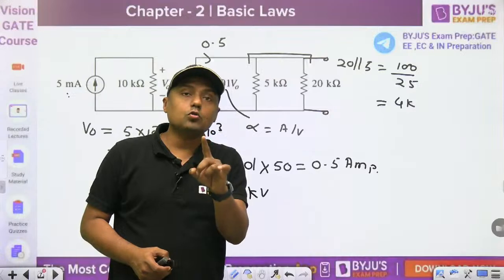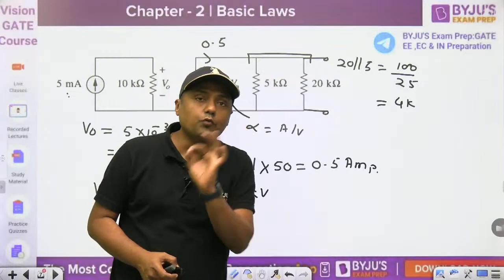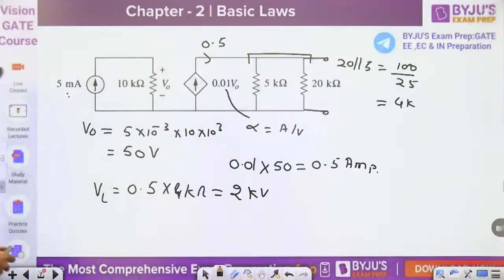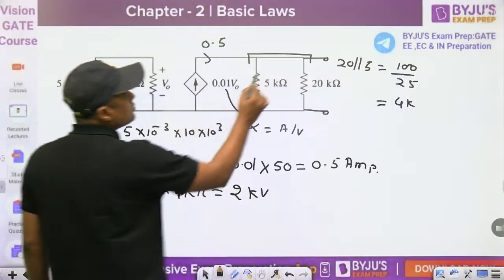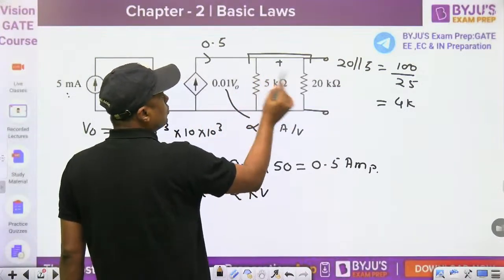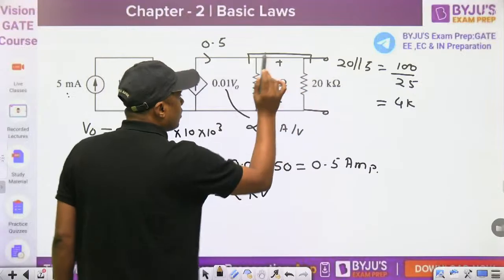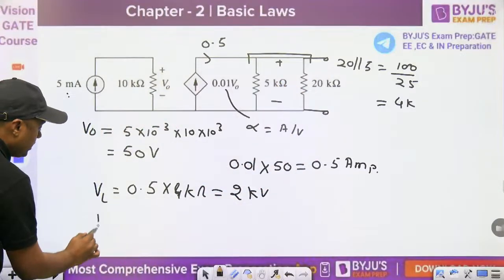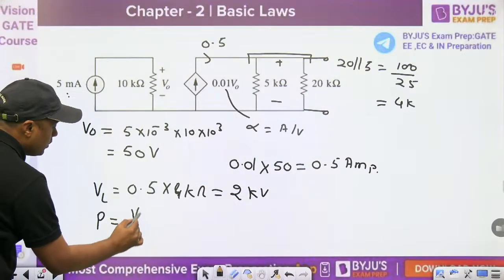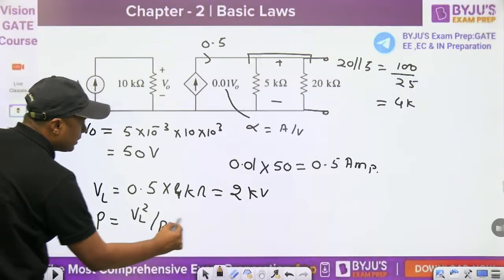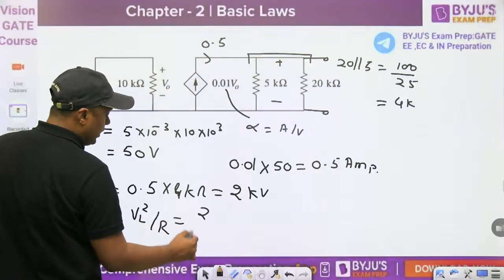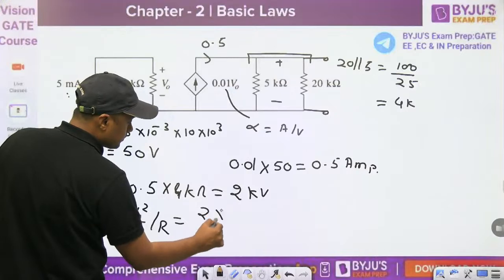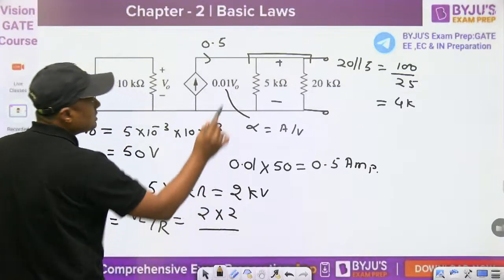Right? Now Kumar, you are giving the answer, but take care of unit. Now if the voltage across both the resistors is 2 kilovolt, then what is the power across the 20 kilo ohm? You can find the power as VL square by R. So it will become 2 kilo into 2 kilo upon R. What is the R? 20.